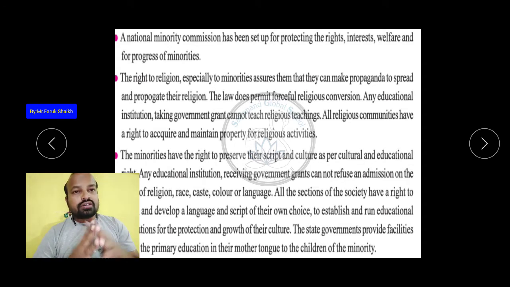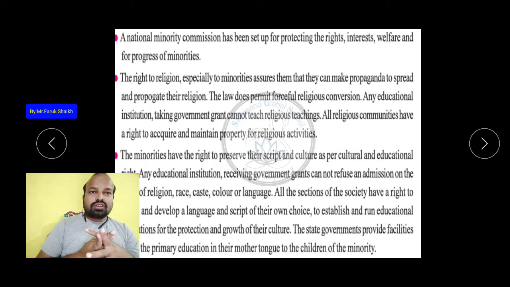And also any educational institution which is taking a grant from the government can't teach any particular religious education, and all the religious communities have the right to acquire and maintain property for religious activities. Like a Hindu, so Hindus can also form one community for the Hindu people, and they can raise funds, and buy land for the temple for its maintenance.